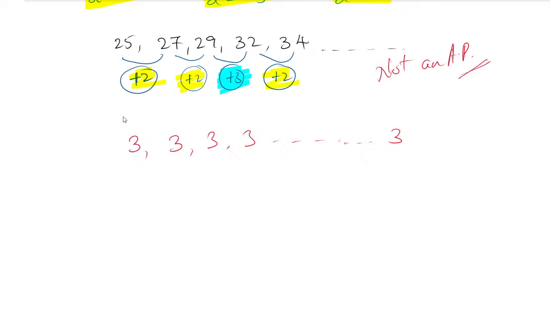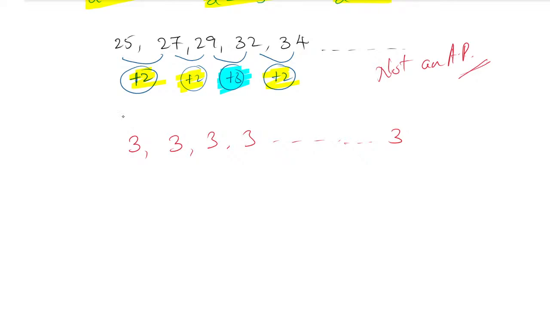Now you can answer this. Here I have taken the first term as 3, the second term as 3, the third term as 3, the fourth term as 3, and it is going on increasing, and here you have to find the last term. The last term is also 3. So whether it is in AP, yes, you can all answer, yes, it is in AP. Why is it in AP?